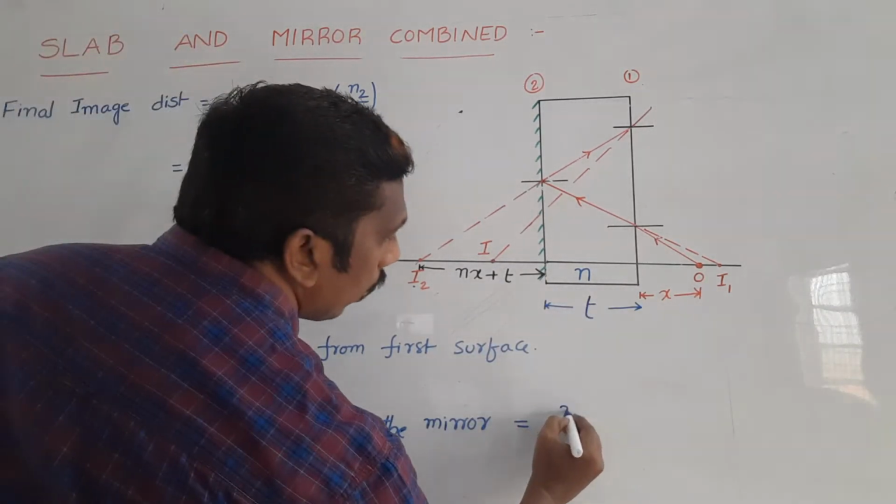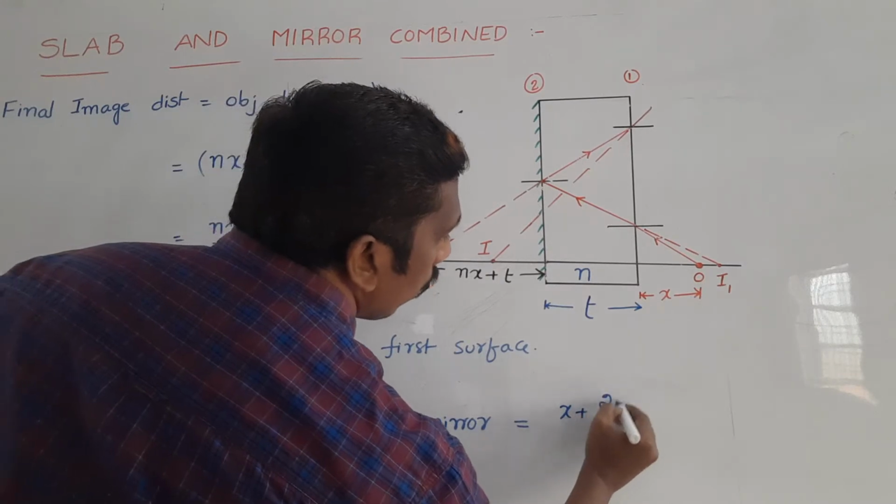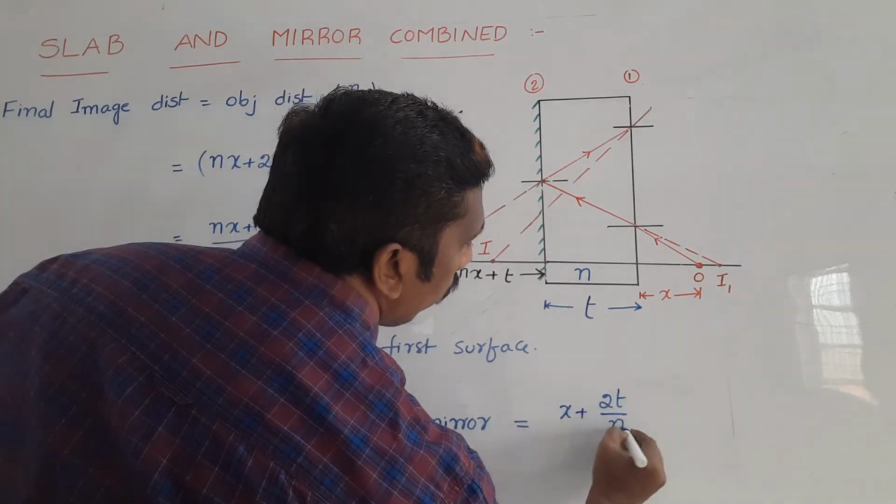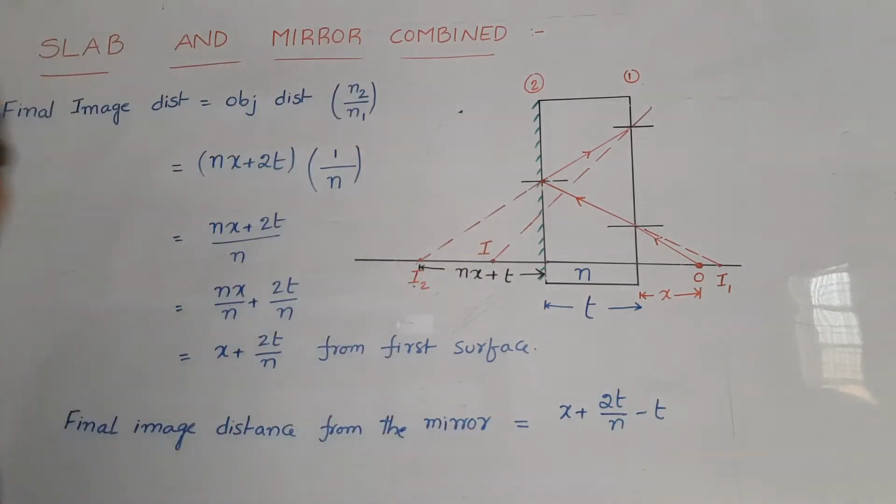Then we get x plus 2t by n minus t. That is the final image distance from the mirror.